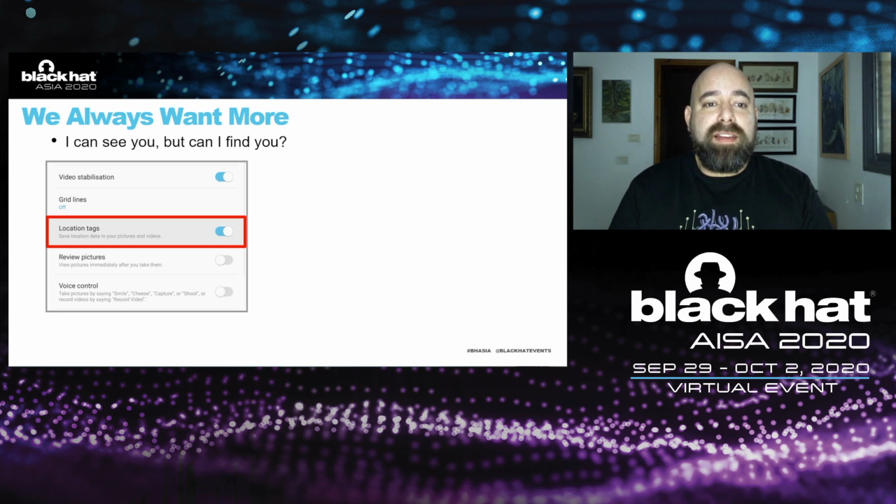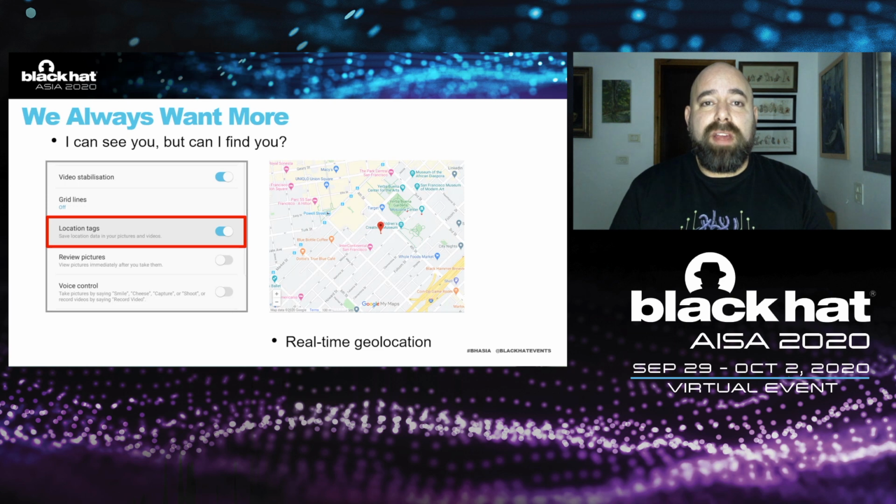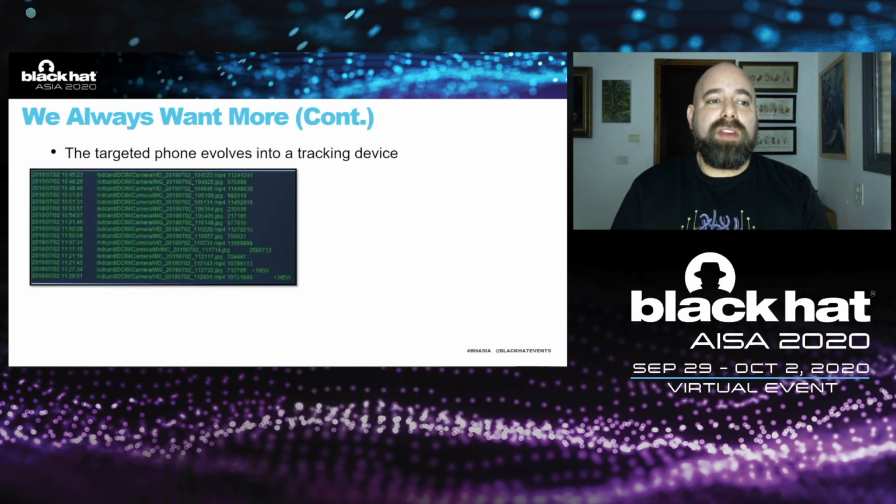But in this case, it gave us a lot of information, since we managed to get the pictures and the videos from the storage of the victim. Now we could also use the metadata inside to find the location. And if we take a picture every now and then we have actual real-time geolocation.